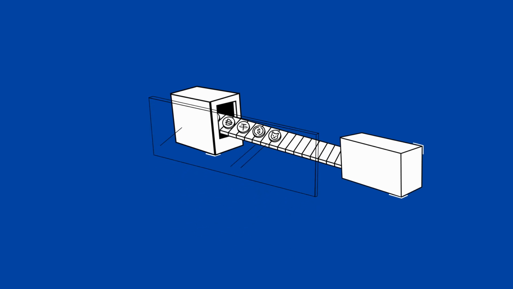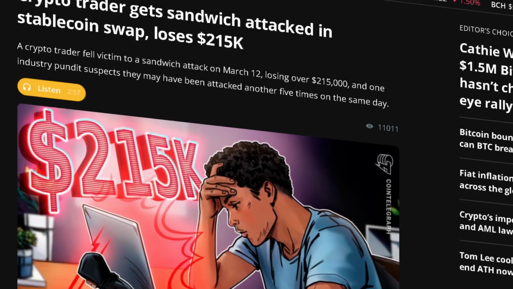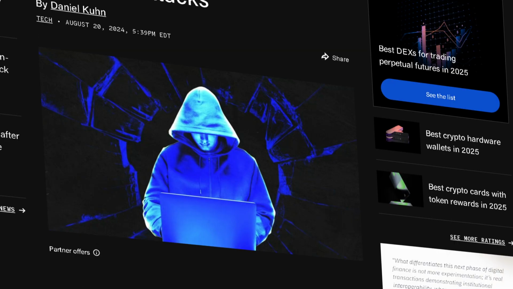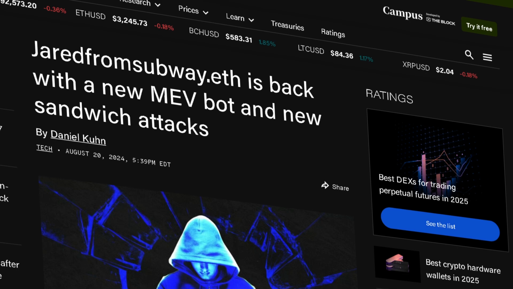That's because, by default, every transaction passes through Ethereum's unencrypted public mempool, a giant glass box where the whole world can see inside. And in that glass box, the game is rigged. The rules are unfair. They allow privileged actors to see your transactions coming in and then rearrange or even replace them for their own gain. They profit while you lose.